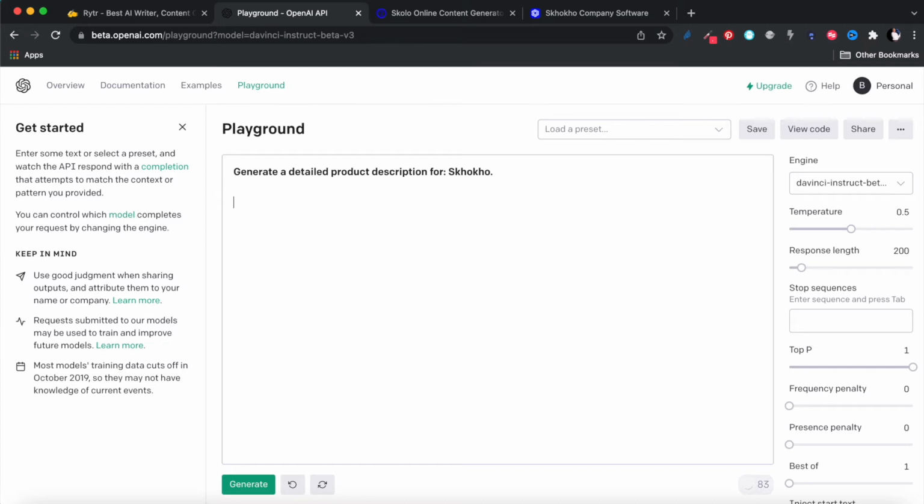So I'm going to say generate a detailed description for Skoko business management software created for small businesses to manage day-to-day tasks.